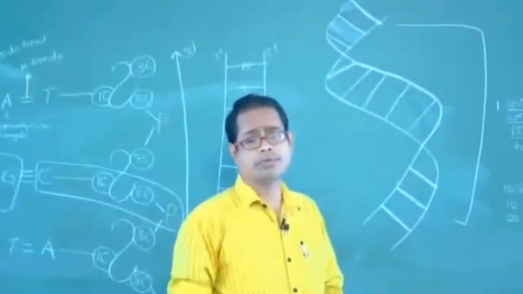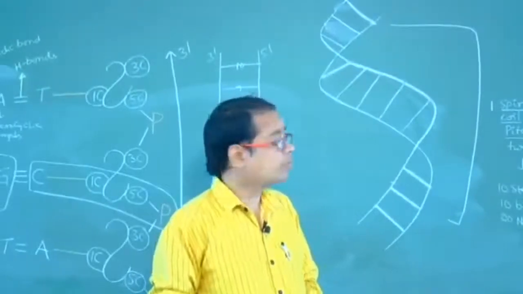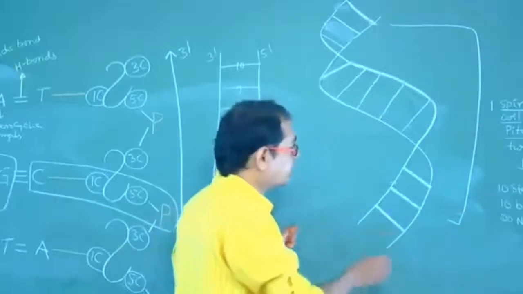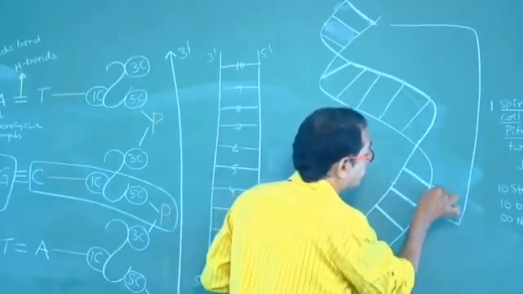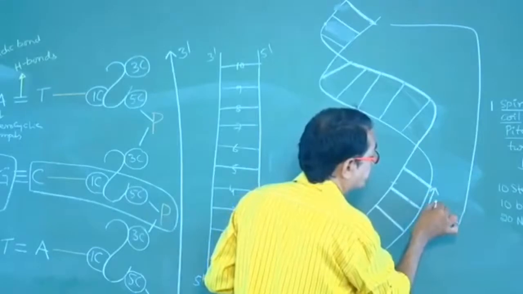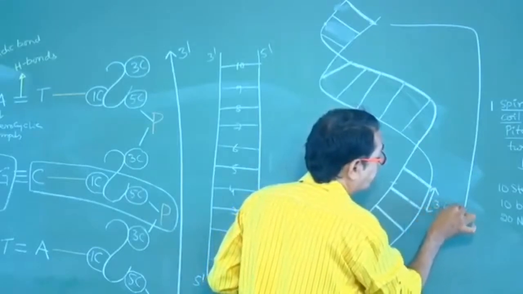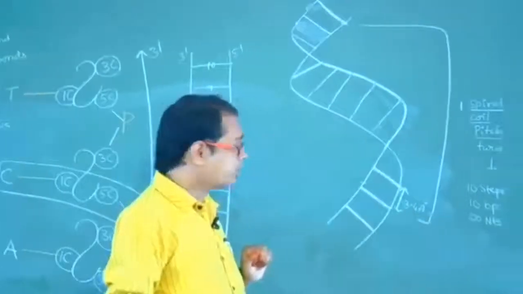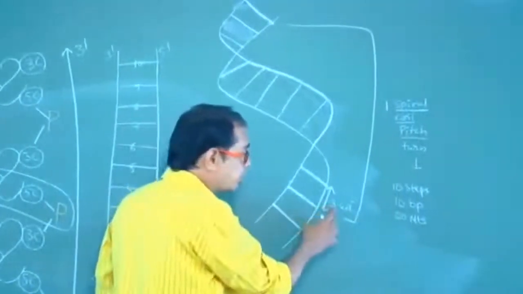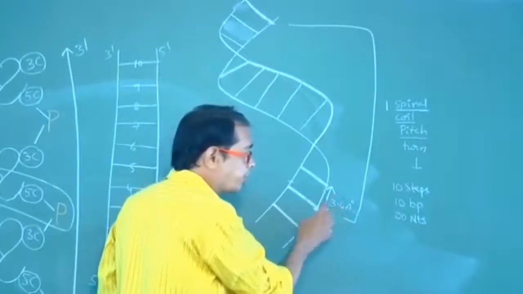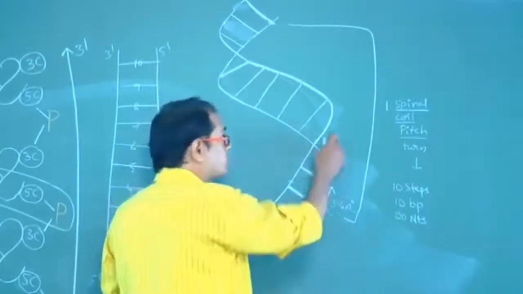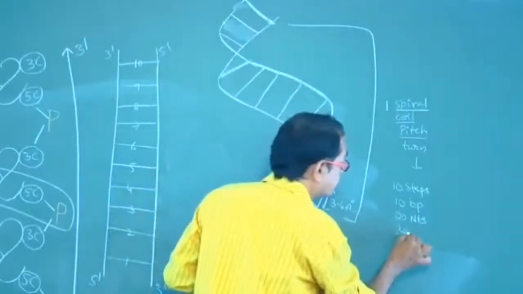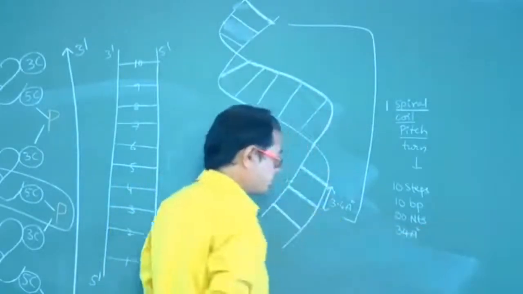These points you have to know. The distance between two successive base pairs is 3.4 angstroms. How many steps are there? 10 steps, so one turn contains 34 angstroms.